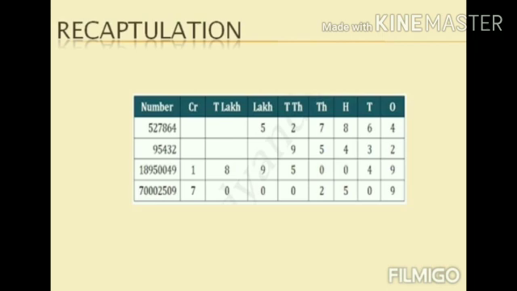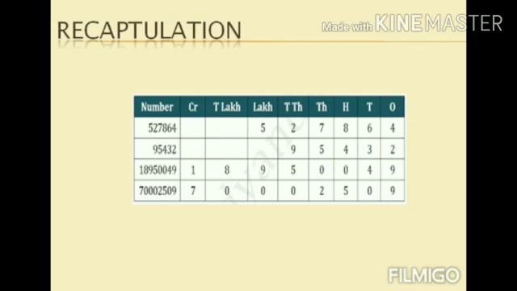Okay, now let us read the number after separating the period. Okay, can you read along with me? Yes, 5,27,864.